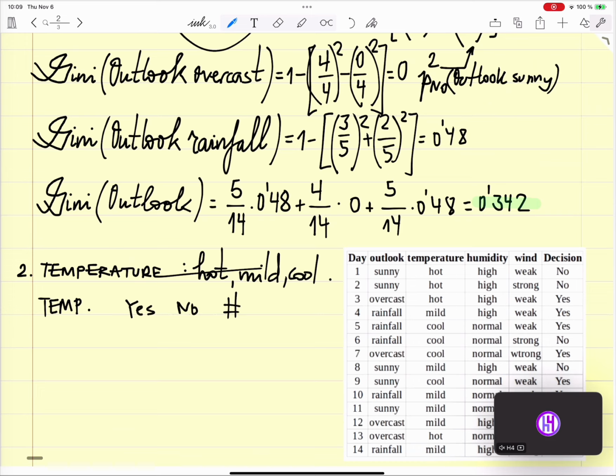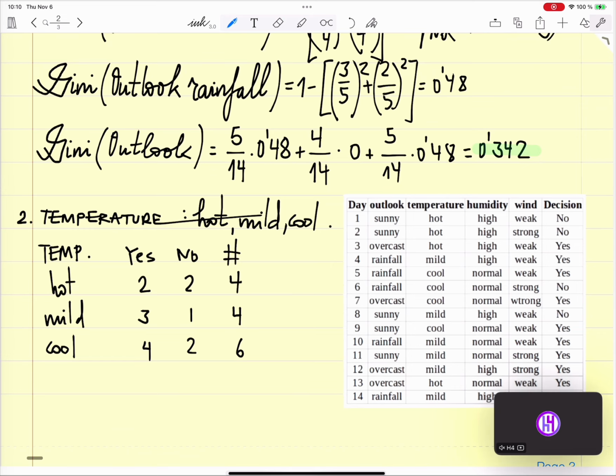For the temperature, we have hot, mild, and cool. Here for hot, we have a total of 4, 2 yes and 2 no. We have a total of 4 for mild, 3 yes and 1 no. A total of 6, 4 yes and 2 no.